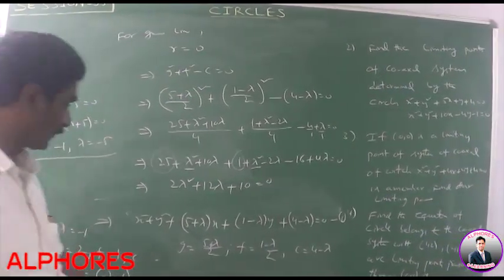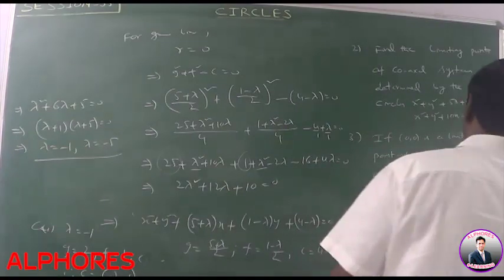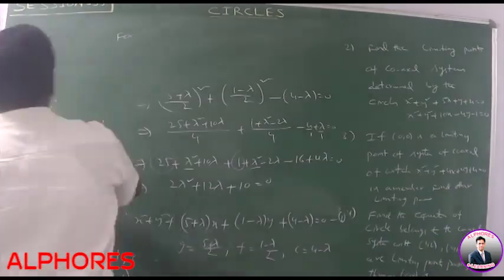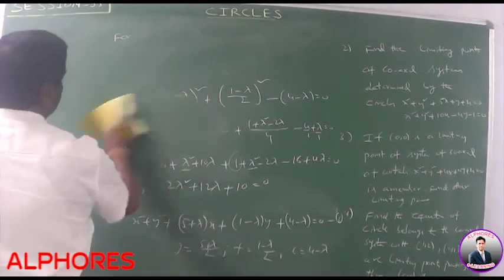Third one. If 0, 0 is the limiting point of the system of coaxial circles, third one.